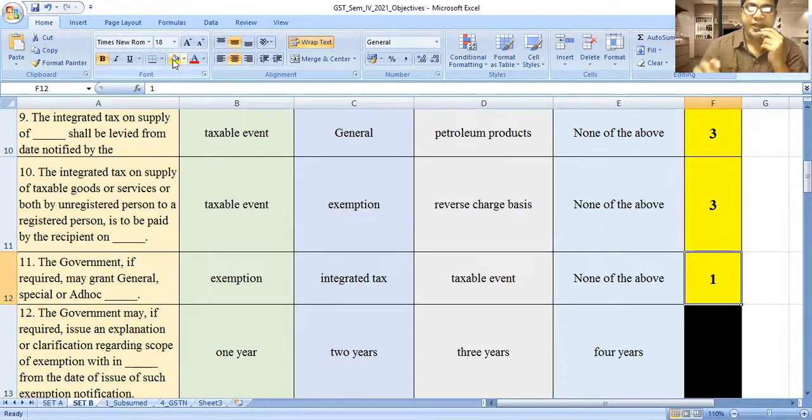It is granted, it is general, it is special, it is ad hoc. Ad hoc means temporary. Sometimes some of the goods and services are exempt for 1 year. Next year may be taxable. It is ad hoc. And sometimes it is special, sometimes it may be granted.